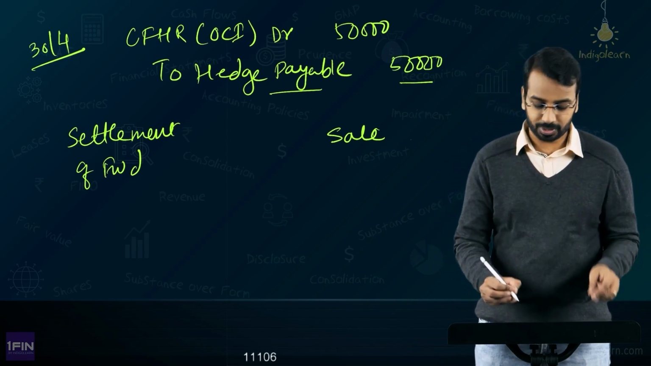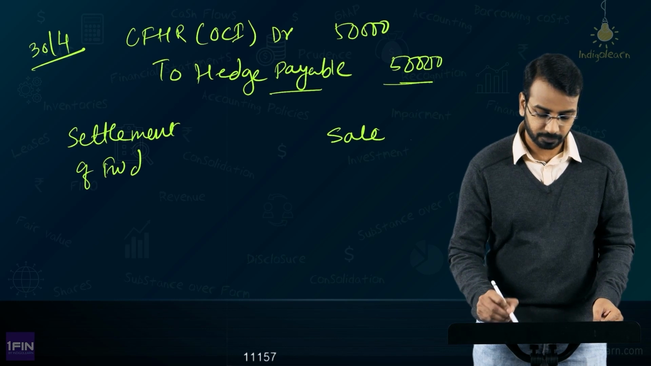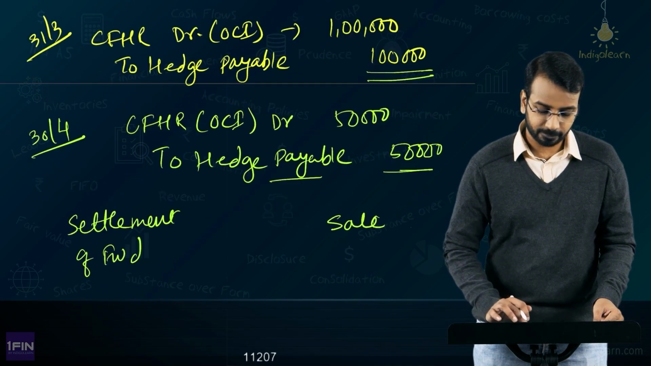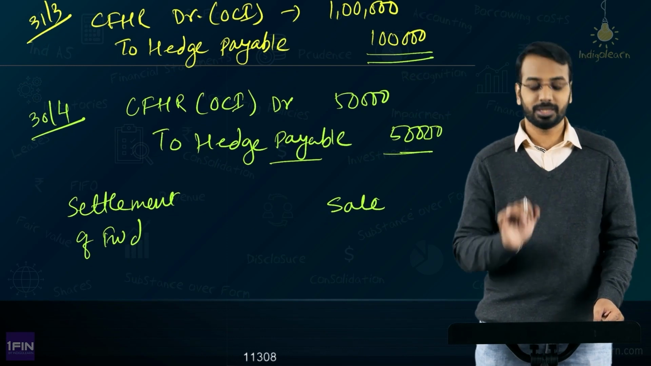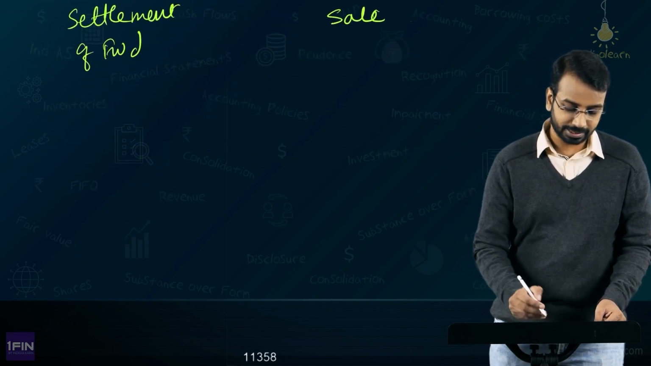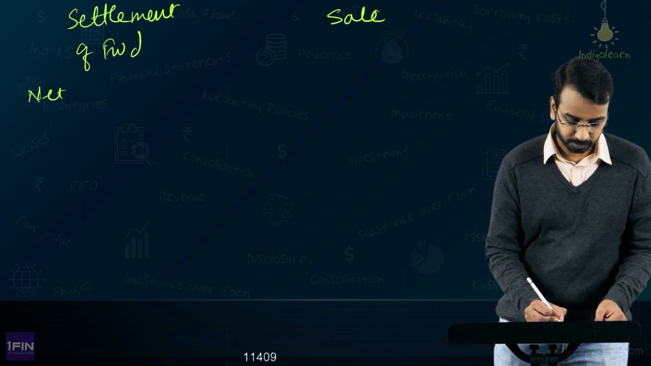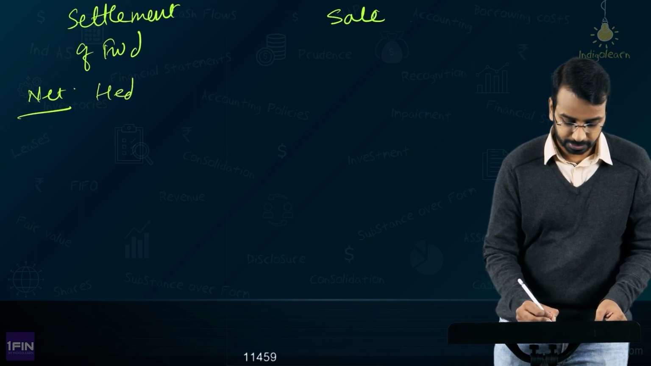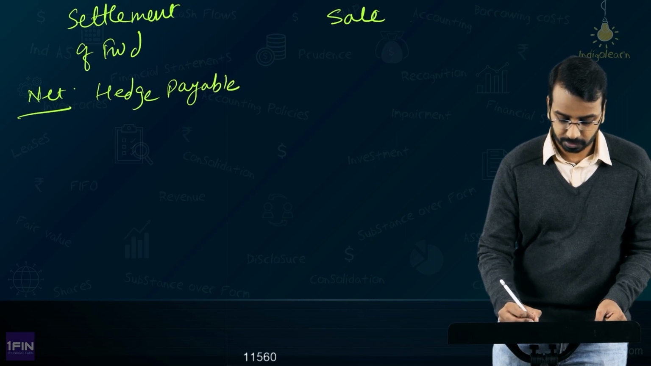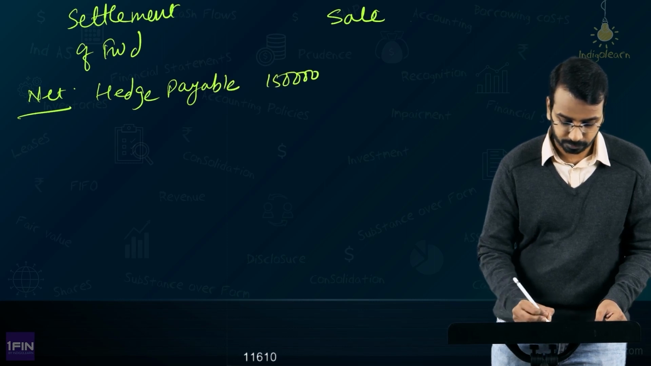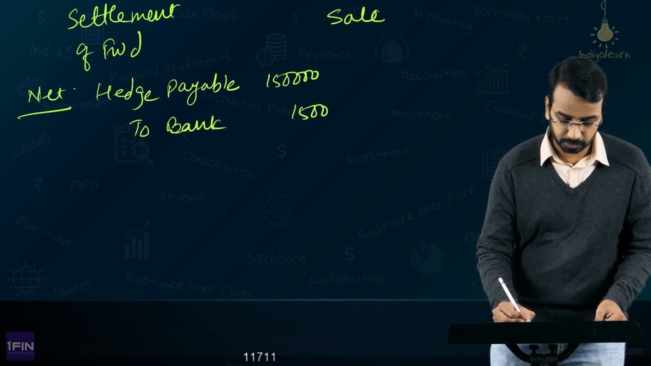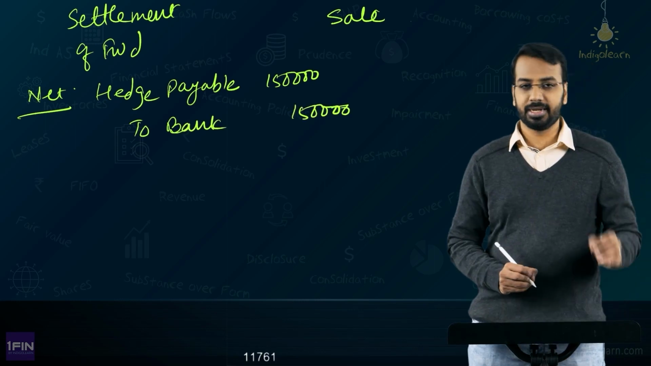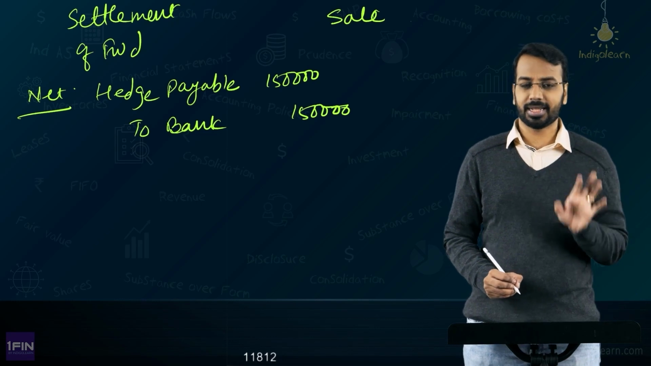In net settlement, what will happen? Whatever is the loss, 50,000 and 1 lakh, this is the amount that you will have to pay to the other party. So let us say there is a net settlement. You would say hedge payable 1,50,000 to bank 1,50,000, right? This is what you will do and you will close the transaction, right?